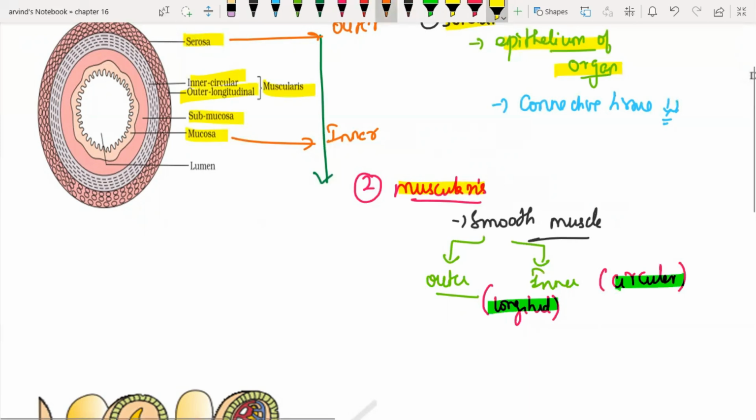So this thin portion is my serosa. These two are my muscularis layer. Now the third layer we're going to talk about is the submucosa. Nothing much significant there. It contains all your blood vessels,